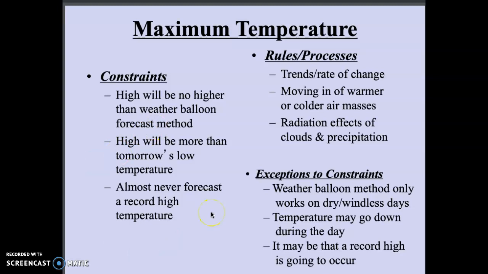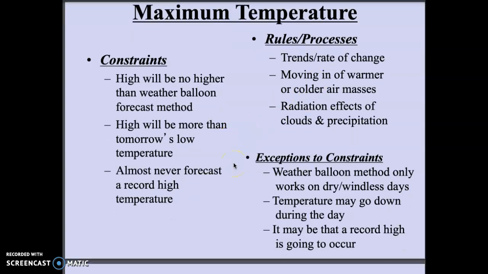Again, records are rare. Basically, for maximum and minimum temperatures, they're the same things going on, and the same process is involved. Consider the past day, rate of change. Did it suddenly increase rapidly? Do you expect that to continue? Did it decrease rapidly? Do you expect that to continue? Look at weather maps. Track this information.